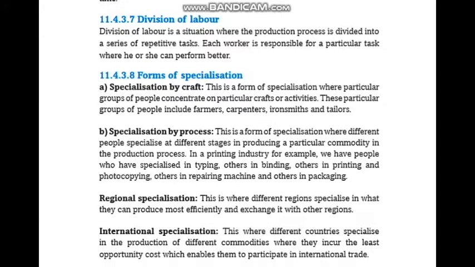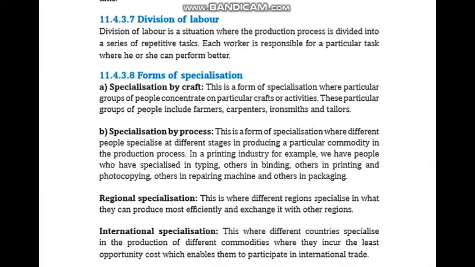What is the division of labor? Division of labor is a situation where the production process is divided into a series of repetitive tasks. Vuga ngo ngiye bafata abakozi bakabagabanya inshingano muri business runaka.